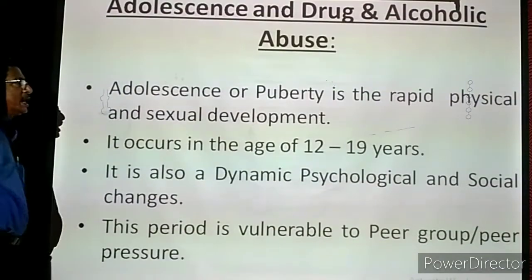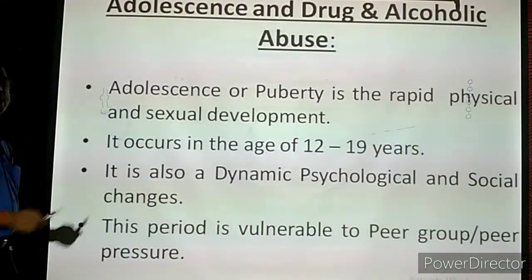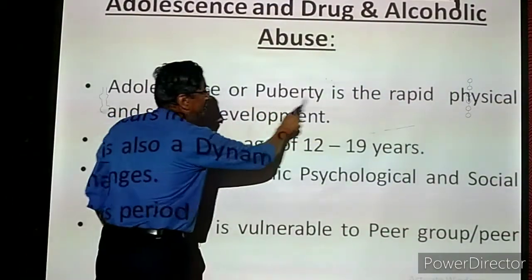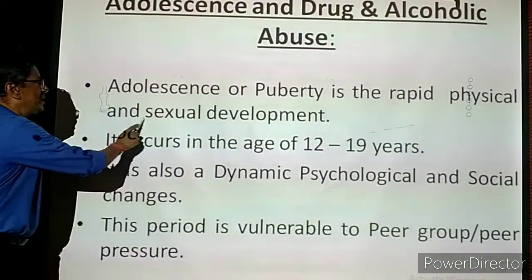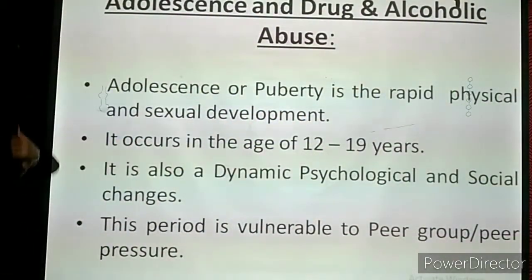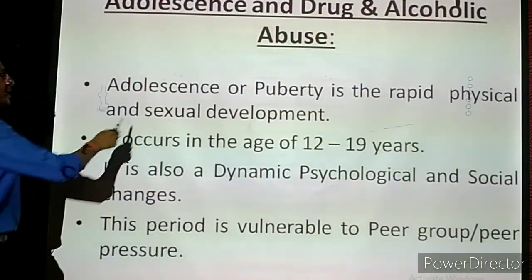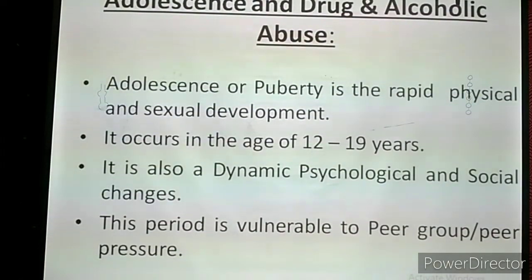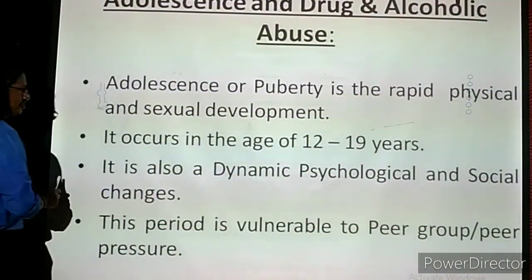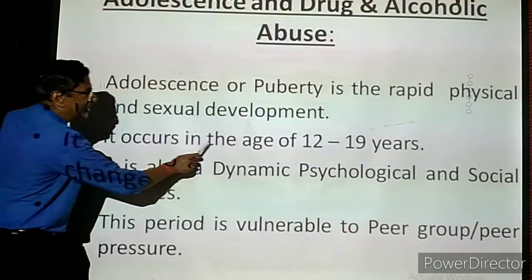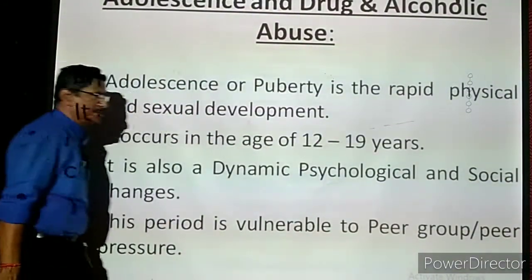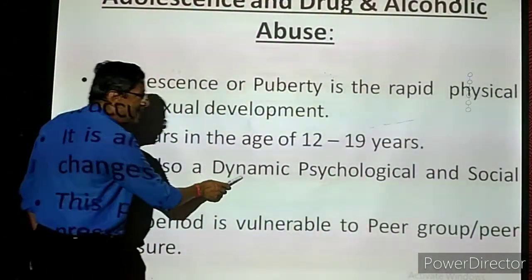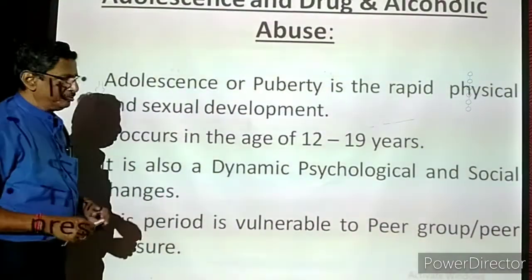That period is called the adolescent period. We also call it teenage. Adolescence or puberty is a rapid physical and sexual development. Physically, the individual is growing faster and the reproductive organs are also growing faster. It occurs at the age of 12 to 19 years. That is teenage. It is also called dynamic, meaning a very active period.